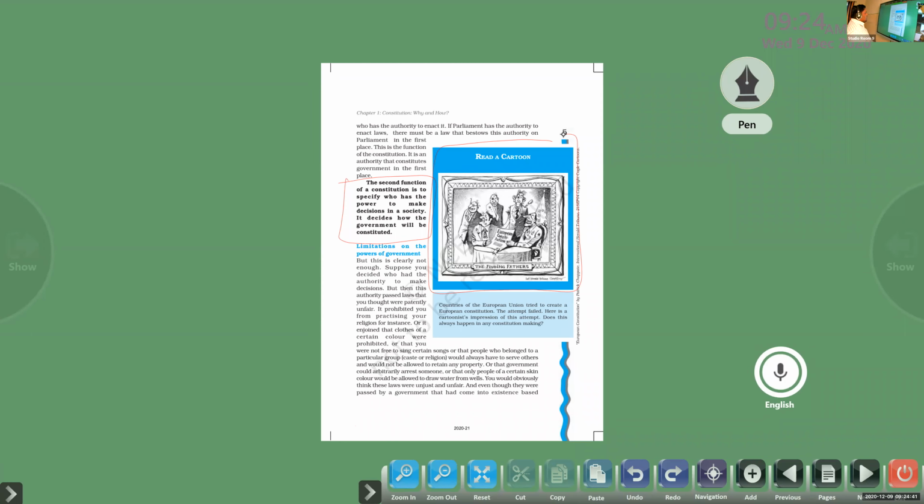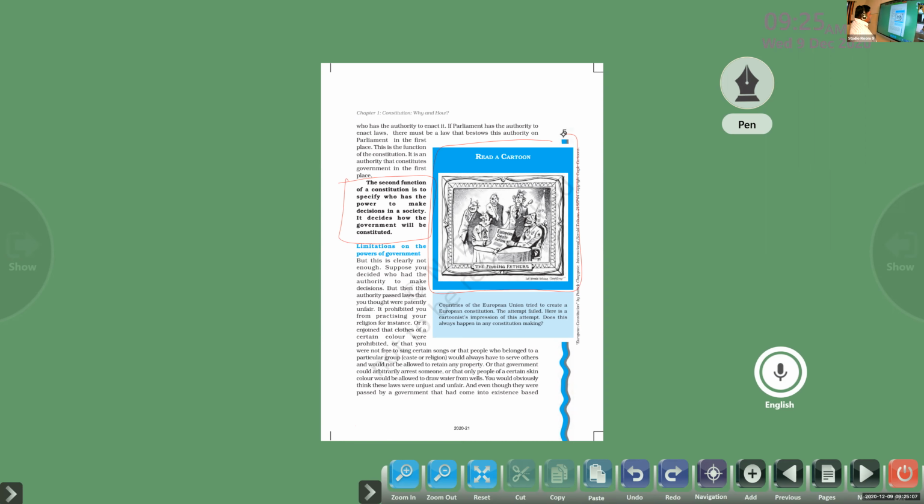Here we can see that the people are standing after a long fight, I think, right? After a drastic or deadly fight, the people are standing, which means a number of opinions arise when they decide or discuss the rules and regulations in the constitution.